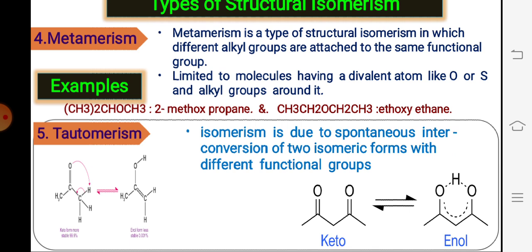So basically this keto-enol form is a very common process, particularly in ketonic compounds, and generally keto forms are more stable. But one exception is phenol. You know that it is an aromatic alcohol, an aromatic hydroxy compound, where the enolic form is 100% stable. So in general, in aliphatic systems, the 99%, or you can say 95%, ketone form is more stable, but enols generally are unstable. The exception is phenol.